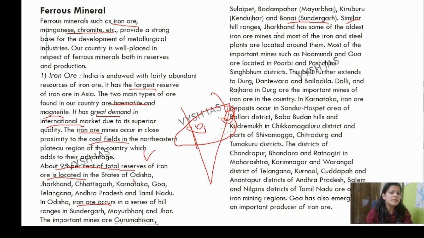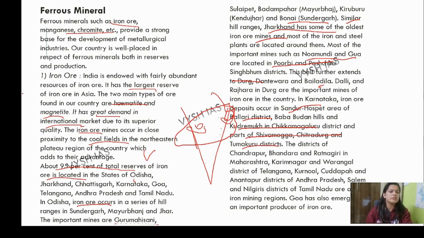Similar hill ranges in Jharkhand have some of the oldest iron mines, and most of them, like Noamundi and Gua, are located in Purbi and Paschim Singhbhum districts. Then the belt extends to Durg, Dantewada, Bailadila in Chhattisgarh, and Rajhara of Durg. In Karnataka, the iron ore mines are Sandur, Hospet, Bellary, Baba Budan Hills, Kudremukh, Chikmagalur districts, parts of Shivamogga, Chitradurga and Tumkur districts, and all this you have to read.